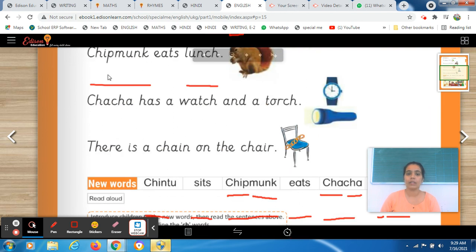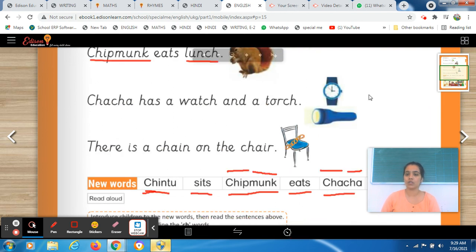Now you have to come down and see the next picture. So what is there in this picture? There is a watch as well as there is a torch. Watch, torch. So Chacha has a watch. चाचा के पास क्या है? वॉच भी है. Okay, in our spoken English class, we learn about the conjunction.